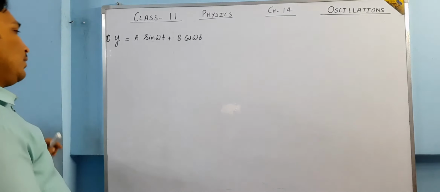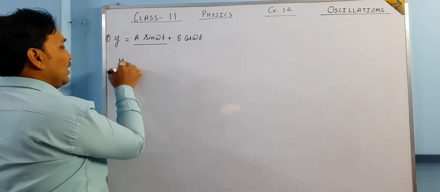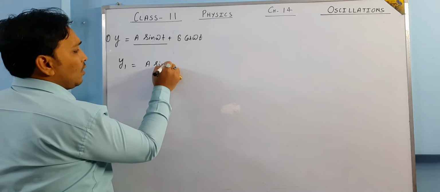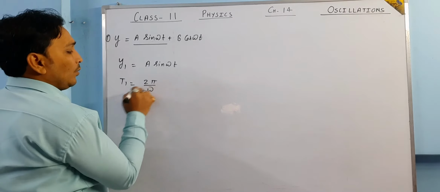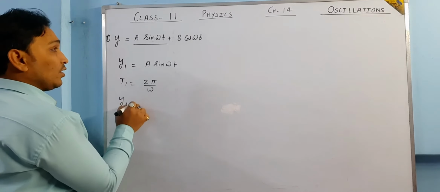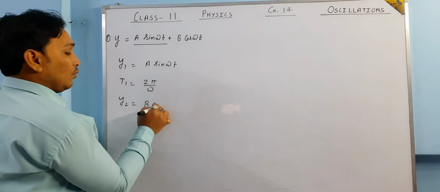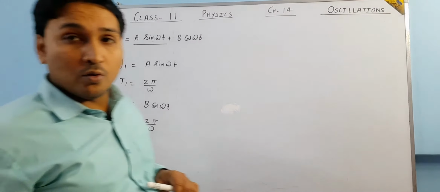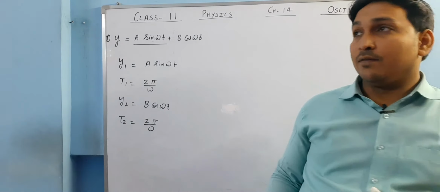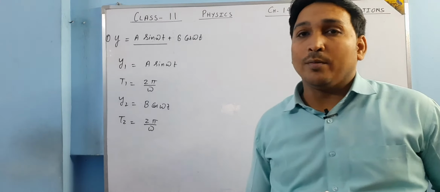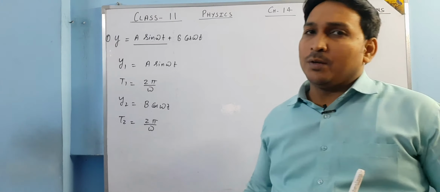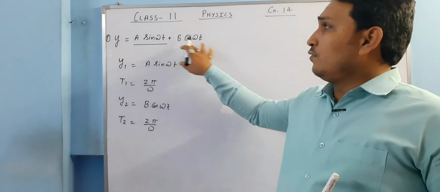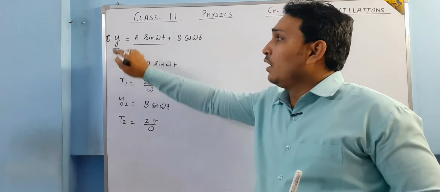So if we take this one as a separate function, then the time period of this function is going to be, I hope you are able to understand, 2 pi by omega. And if we take the separate function b cos omega t, the time period of that function is what? 2 pi by omega. So both the functions repeat themselves after a particular time period, and the time period is 2 pi by omega. So basically the sum of those also is going to repeat itself after 2 pi by omega.